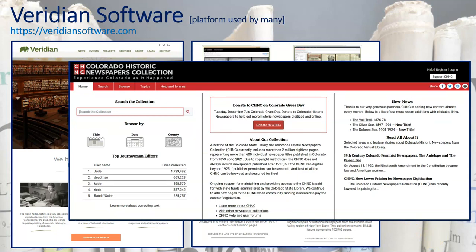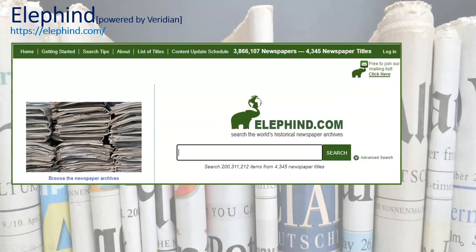And here's an example of a project that I learned about through this, which was the Colorado Historic Newspapers Collection. I could then go to that website, and in this case, I can freely access that content. Now, sometimes what you're going to find is you may not be able to freely access a project mentioned on Veridian because it's behind a paywall as governed by their partner. But again, you can learn about the existence of the project and also identify often what newspapers might be involved.